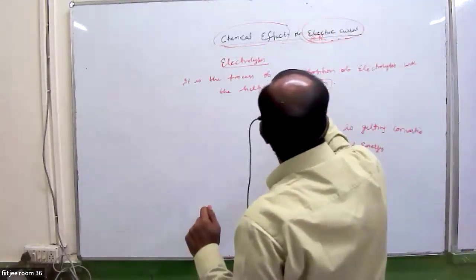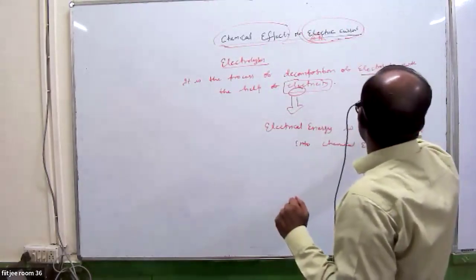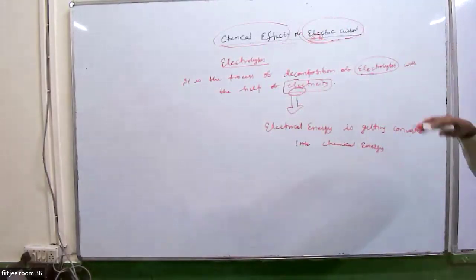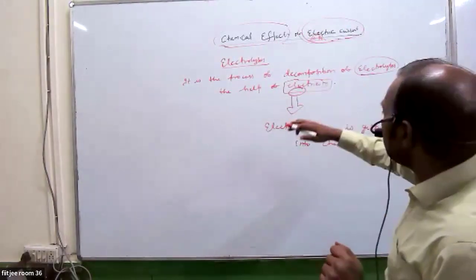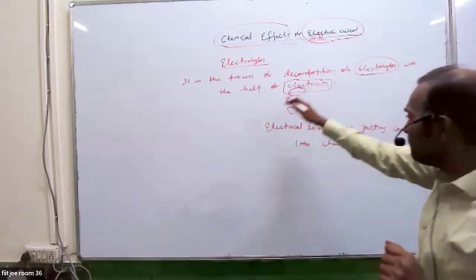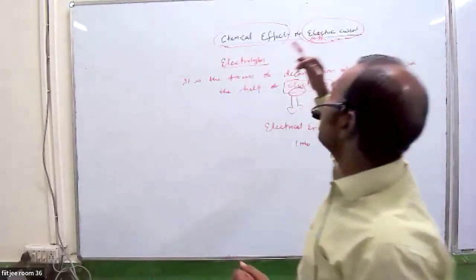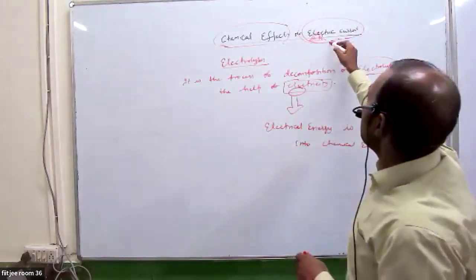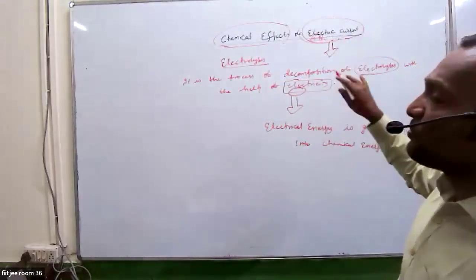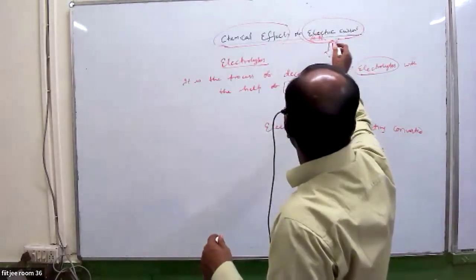With the help of electricity, you are decomposing the electrolytes. That means with the help of electrical energy, you are converting them into chemical energy. This process is known as electrolysis, and that is why the topic name is chemical effect of electric current. By using current, you are producing chemicals which are responsible for conduction of current. So that effect is known as the chemical effect of electric current.